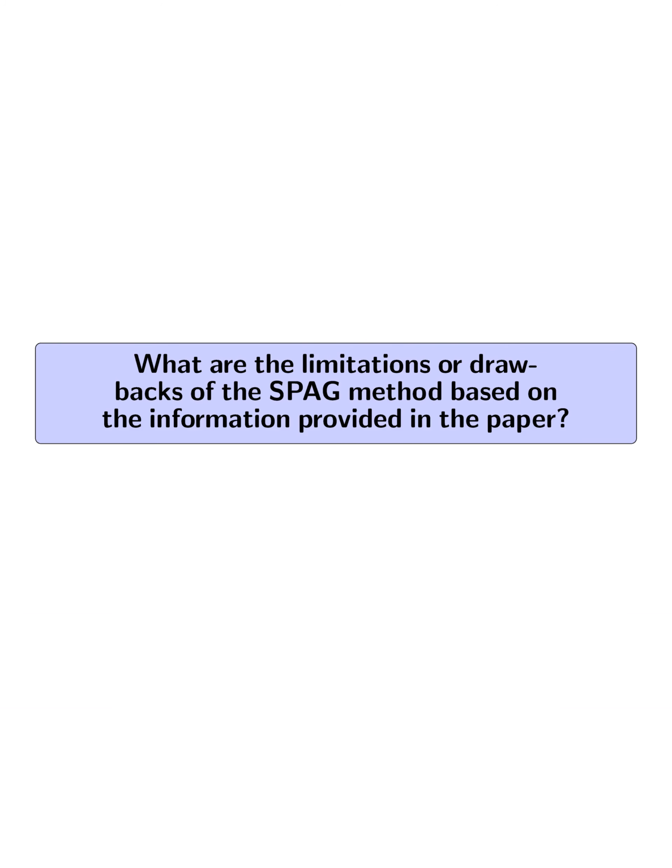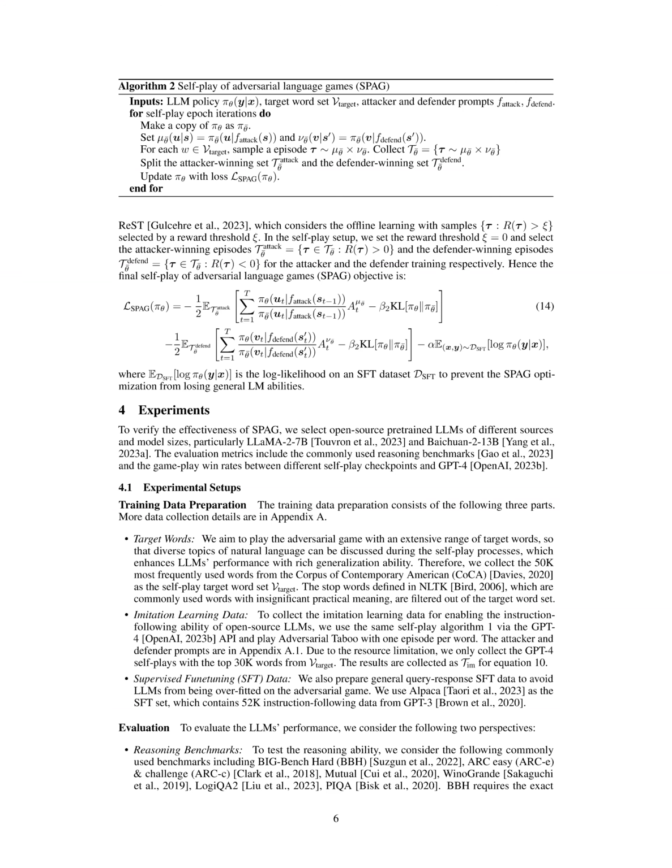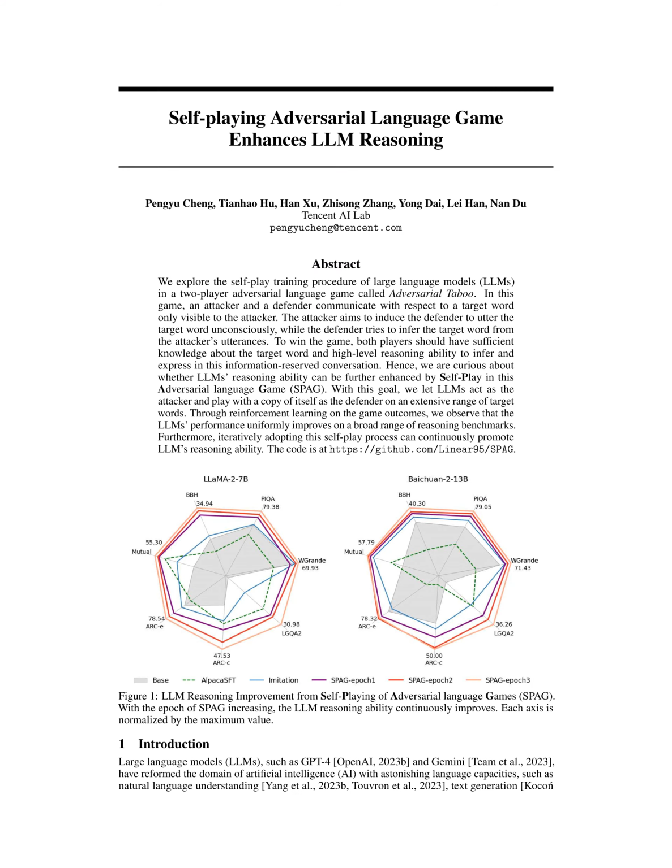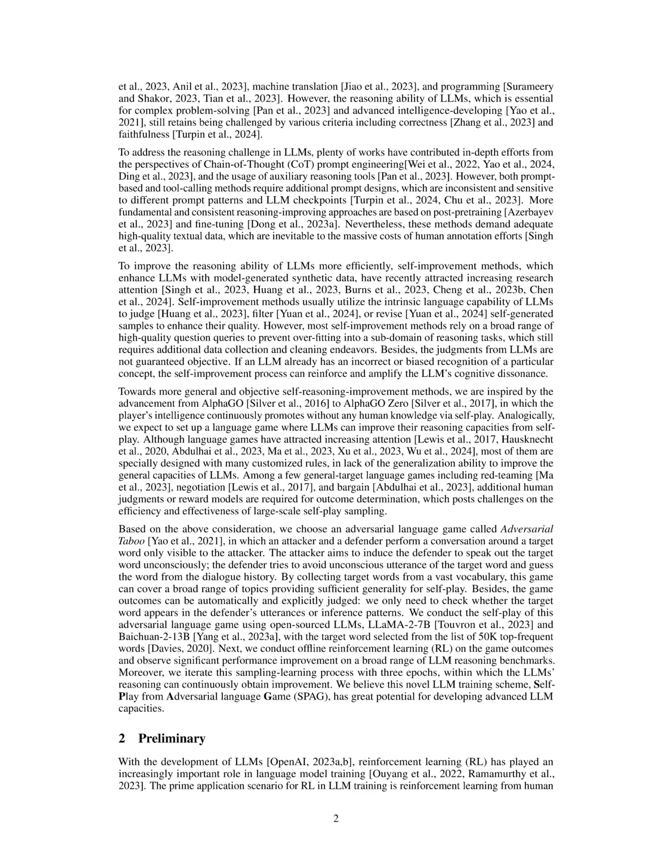What are the limitations or drawbacks of the SPAG method based on the information provided in the paper? The limitations or drawbacks of the SPAG method, as outlined in the paper, include the heavy computational complexity due to the massive multi-turn autoregressive text generation involved in the self-play sampling process. This complexity can make online reinforcement learning training inefficient. Additionally, the self-play process relies on offline learning schemes, which may not fully capture real-time interactions and dynamics that could occur in an online setting.